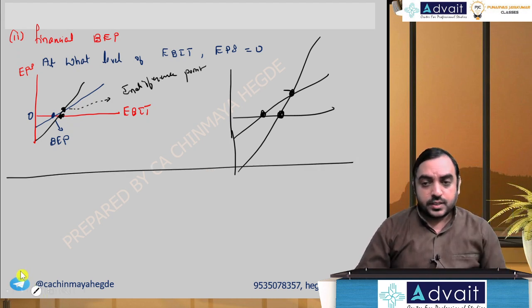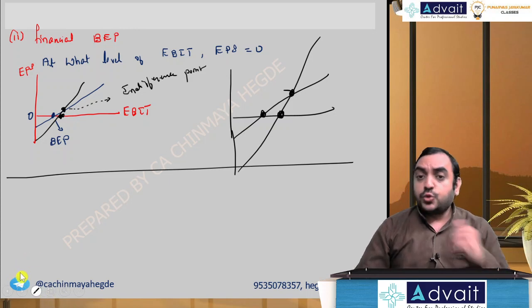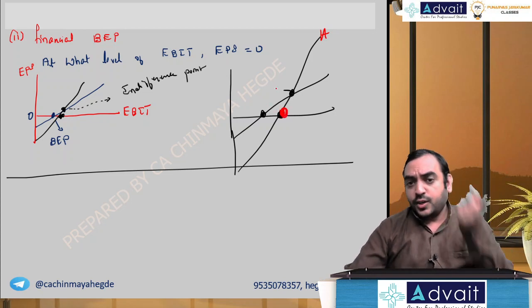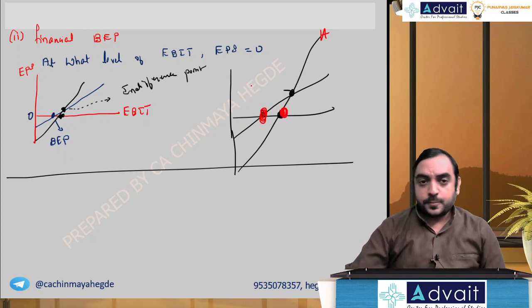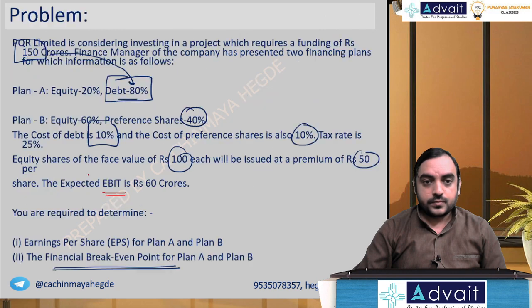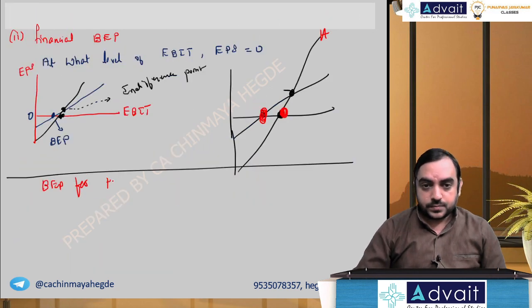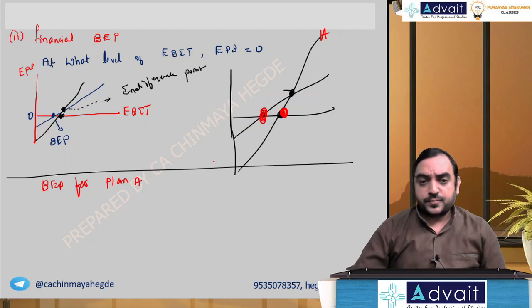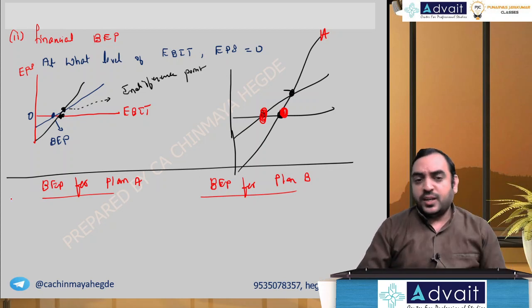Break-even points. We have two plans. Two plans means two lines. For one line, you will have one intersection here, I mean, one BEP will be there. For one more plan, one more BEP will be there. So break-even point for plan A separately, and break-even point for plan B separately. Now, the break-even point formula will be this.